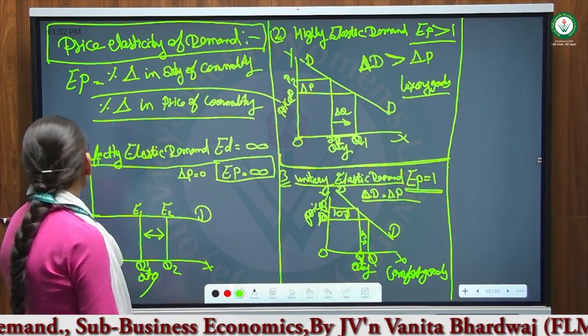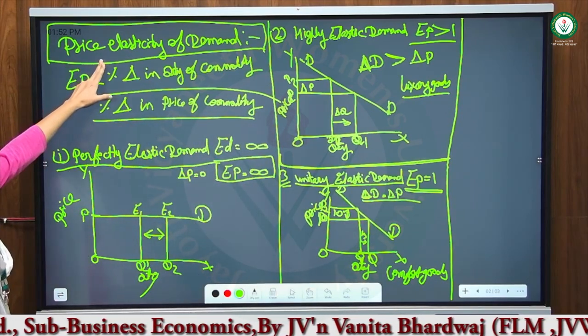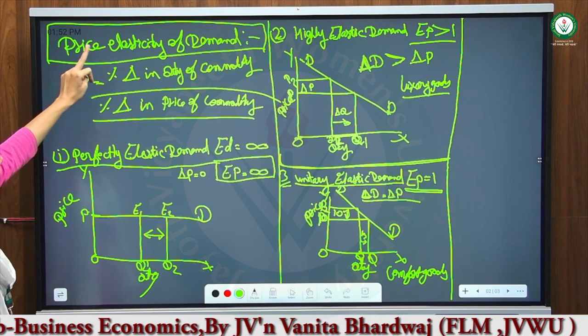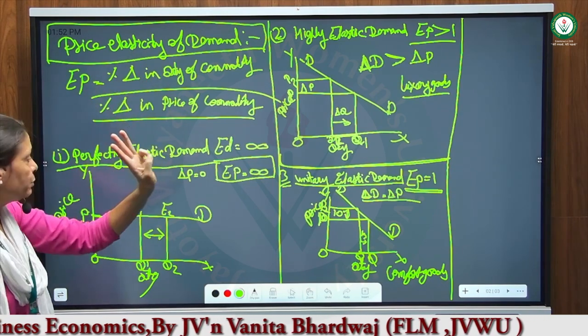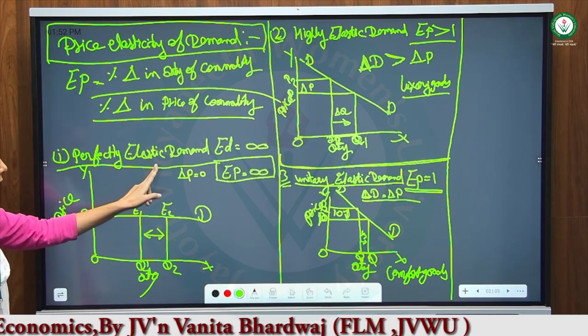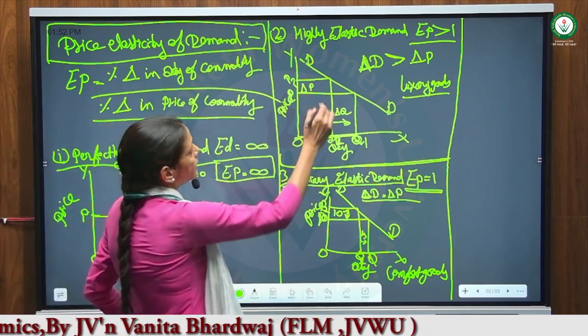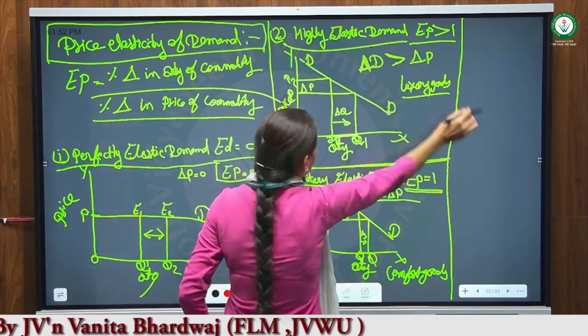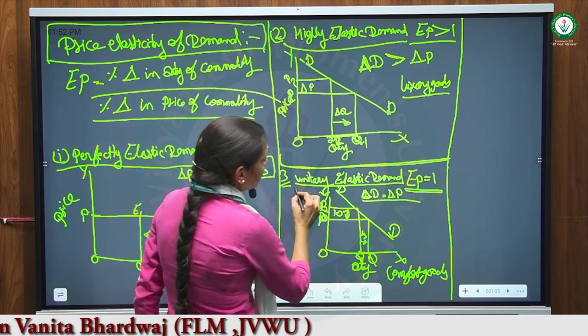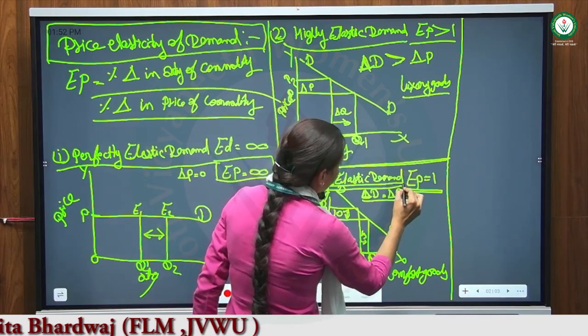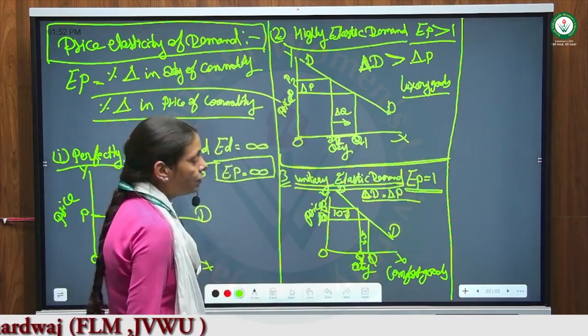There is price elasticity, and we have discussed three types. First, perfectly elastic demand. Second is highly elastic demand, which is luxury goods. And third is unitary elasticity of demand, and the example of unitary elasticity is comfortable goods.